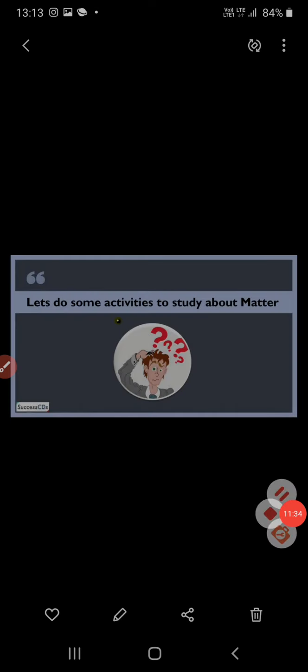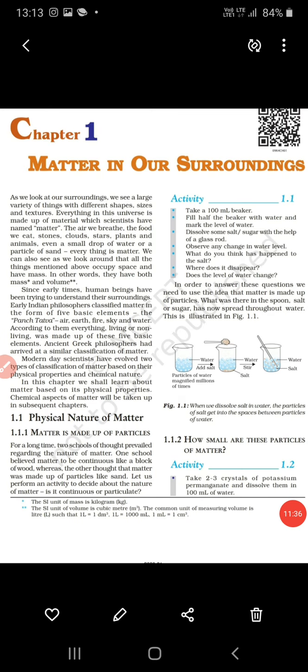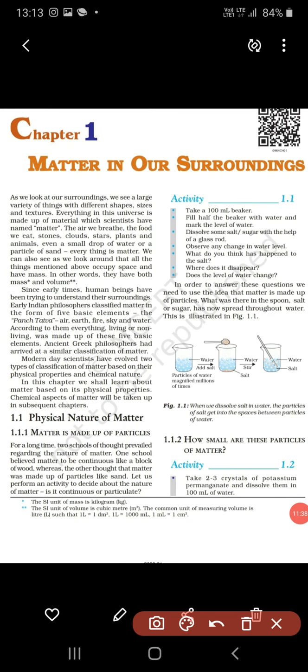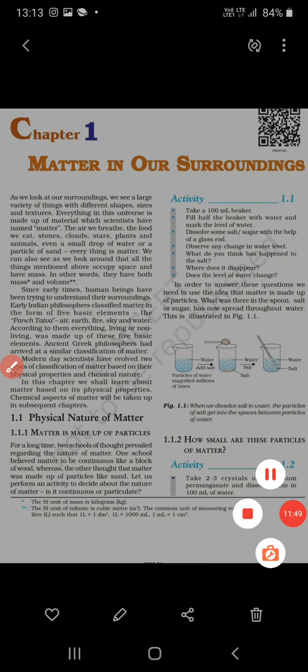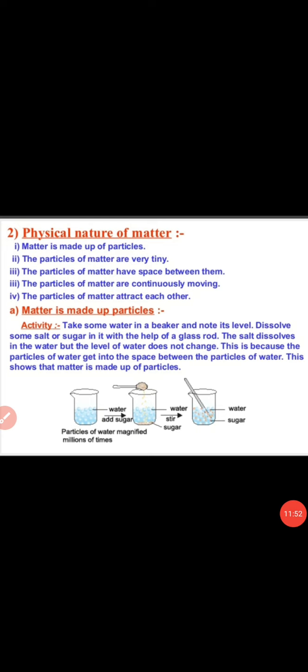Now let's do some activities to study more about matter. Some activities are already given on page number 1. On this page, let's discuss an activity on the physical nature of matter, that matter is made up of particles. This is the activity we will discuss.